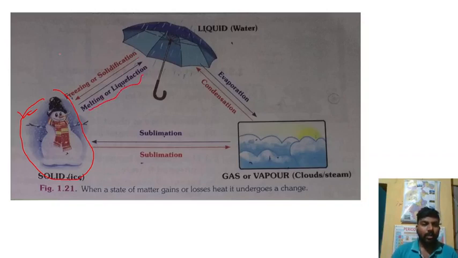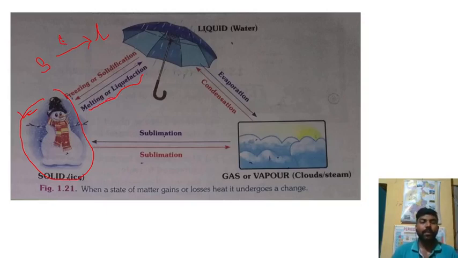When a solid converts into a liquid, the process is known as melting, or you can say liquefaction. In this case you have to provide heat, so this process is known as an endothermic process.